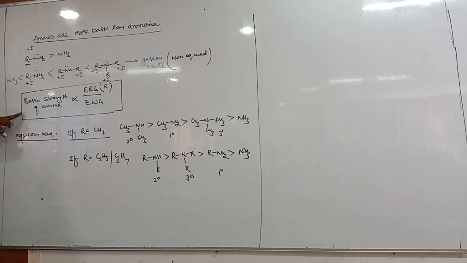Basic strength of amine is directly proportional to electron releasing groups and inversely proportional to electron withdrawing groups.